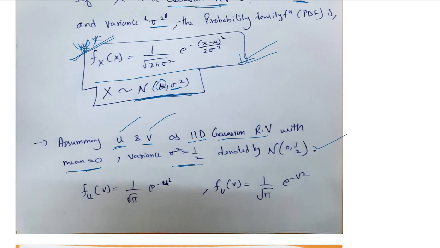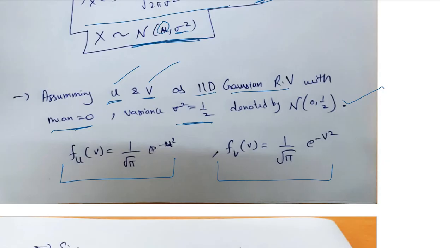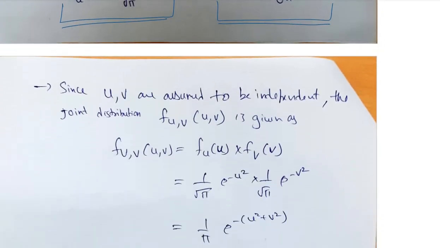So this would be the standard notation, and these will be the PDFs of u and v. Okay, so now we have with us the PDFs of the real and the imaginary part of the complex fading coefficient, right?